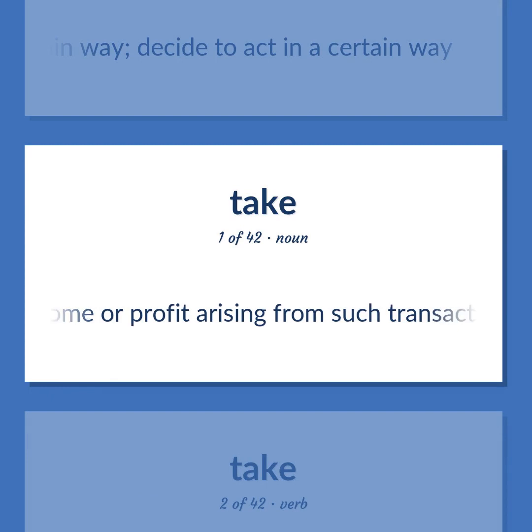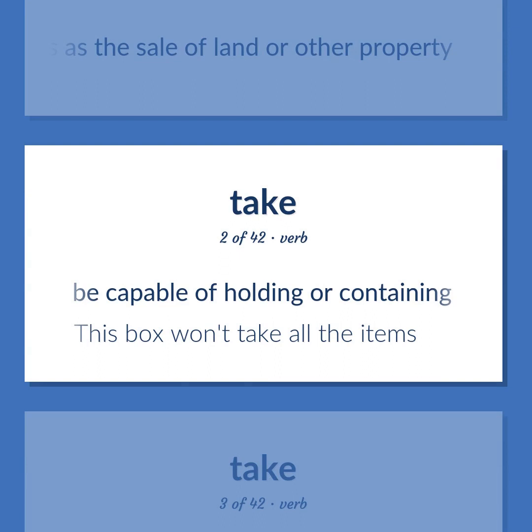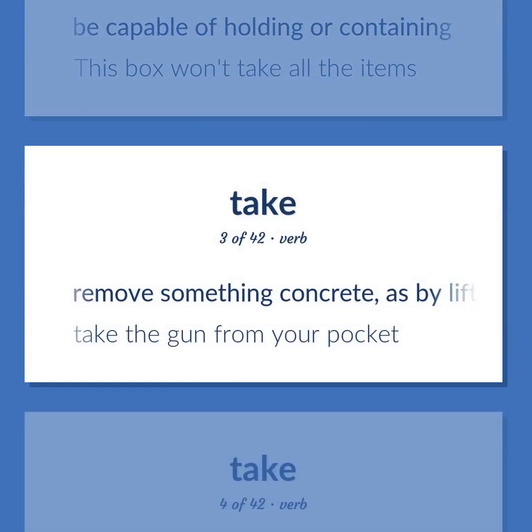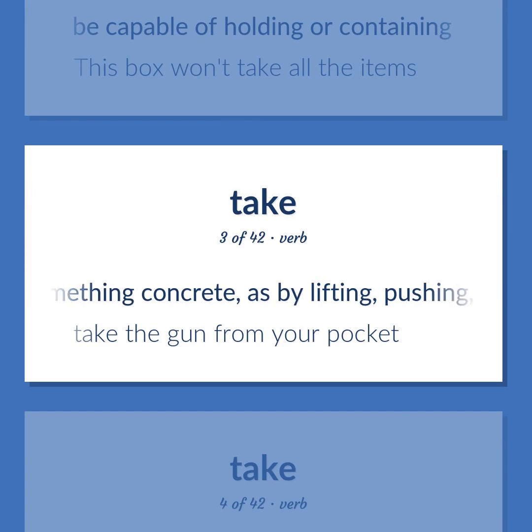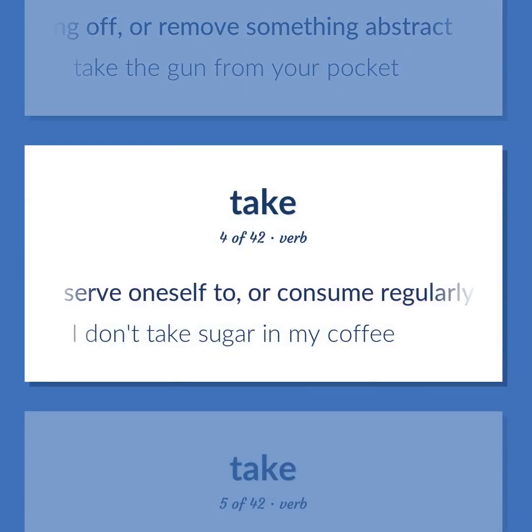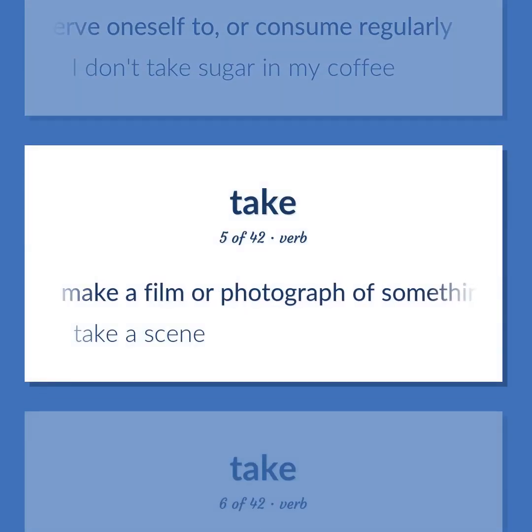The income or profit arising from such transactions as the sale of land or other property. Be capable of holding or containing. This box won't take all the items. Remove something concrete, as by lifting, pushing, or taking off, or remove something abstract. Take the gun from your pocket. Serve oneself to, or consume regularly. I don't take sugar in my coffee. Make a film or photograph of something. Take a scene.